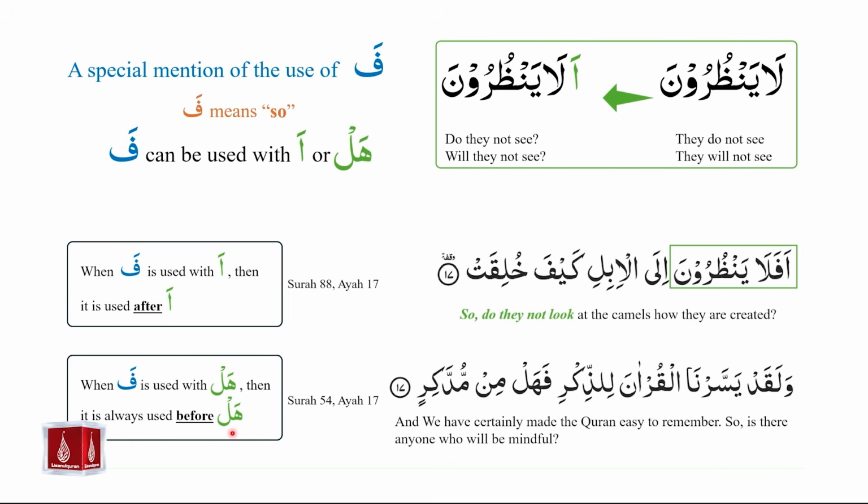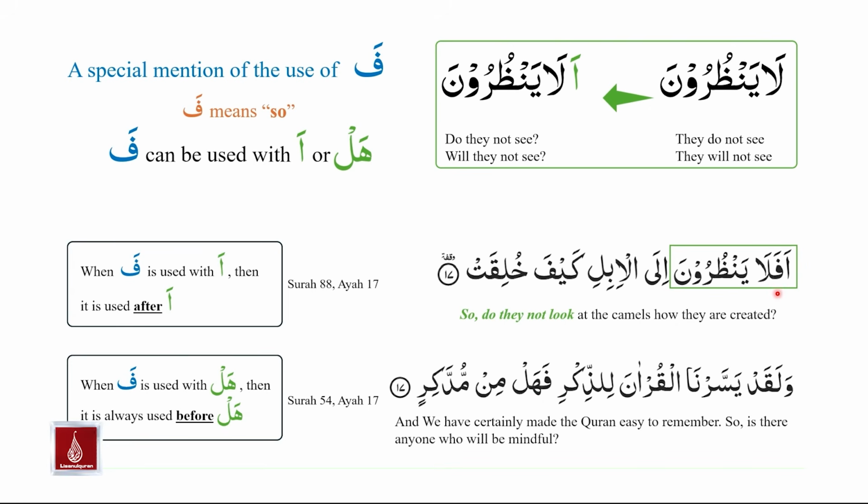We have an example from the Holy Quran, Surah number 54, ayah number 17. Allah subhanahu wa ta'ala says in this ayah, and we have certainly made the Quran easy to remember. So, is there anyone who will be mindful? In this example, fa is used to create the meaning of so. Hal creates the question. Hal is from the huruf istifham, and we clearly see that in this example, hal is being used after the fa.